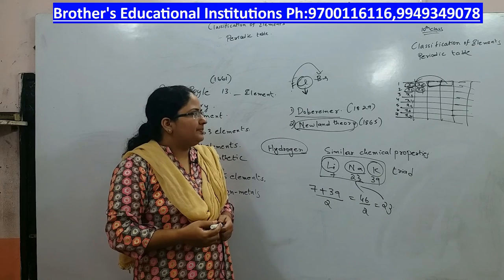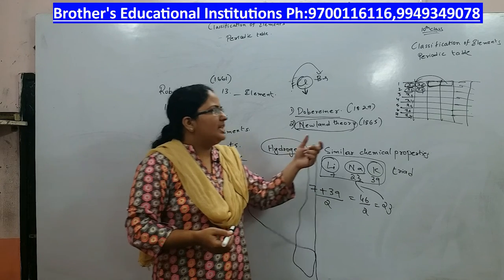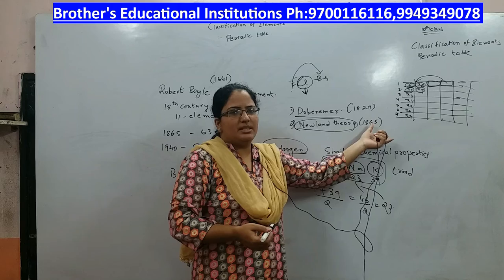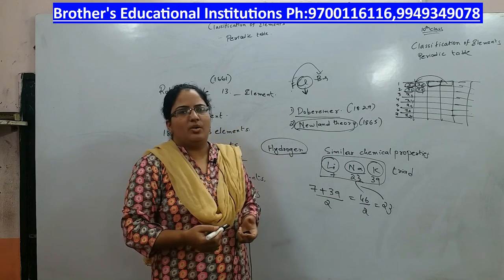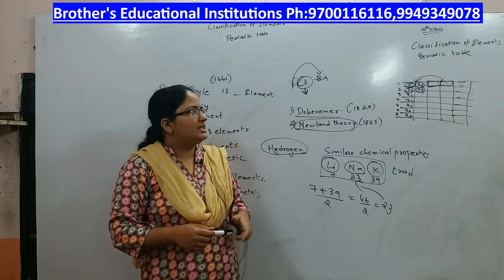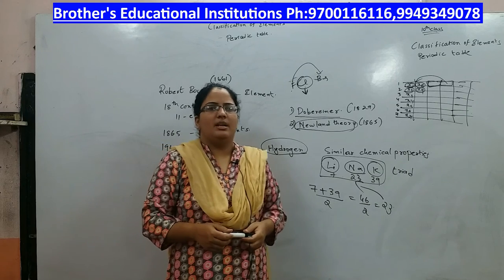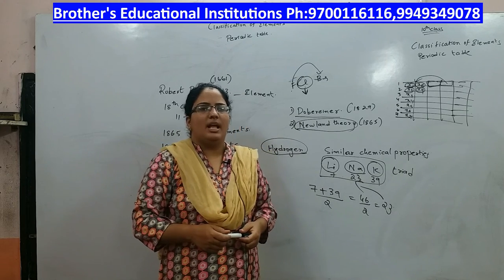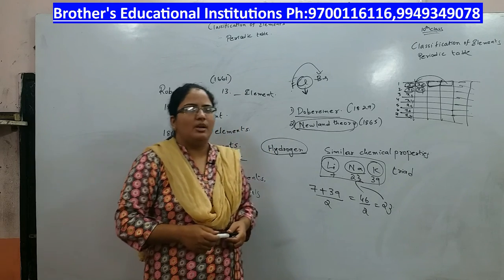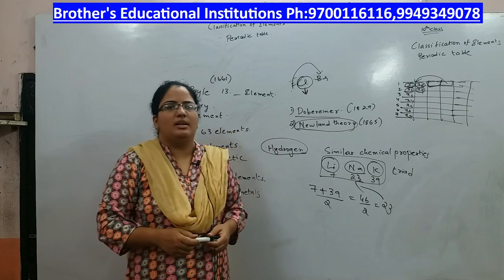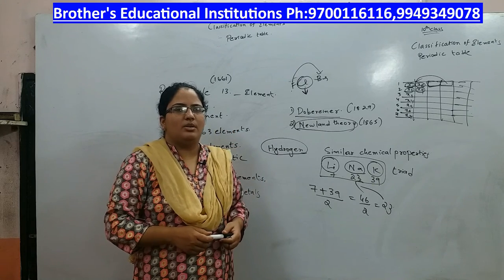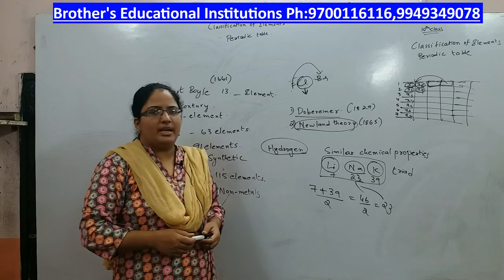Not only that, he blindly arranged the elements, keeping the musical note in his mind. So this classification was rejected by the Journal of the Chemical Society, and Newlands was the first person to assign atomic numbers to the elements. That was about Newlands and Dobereiner.